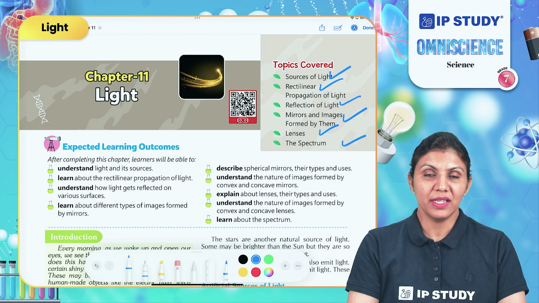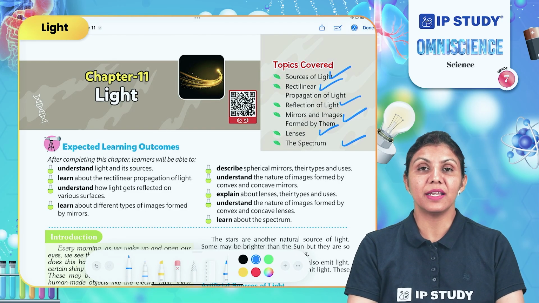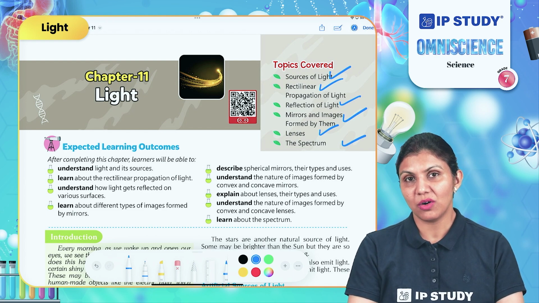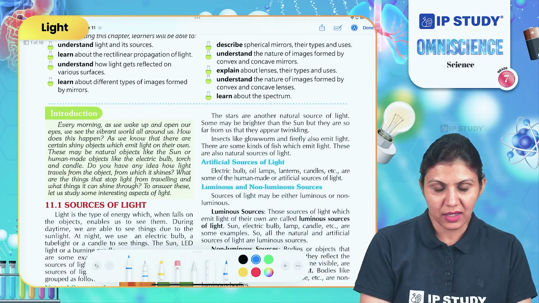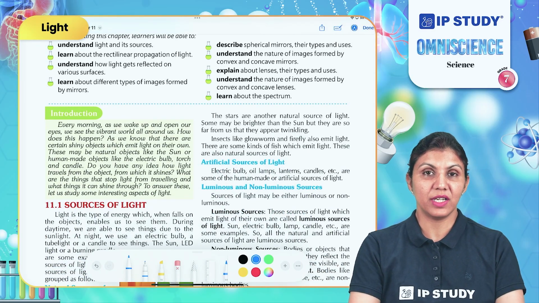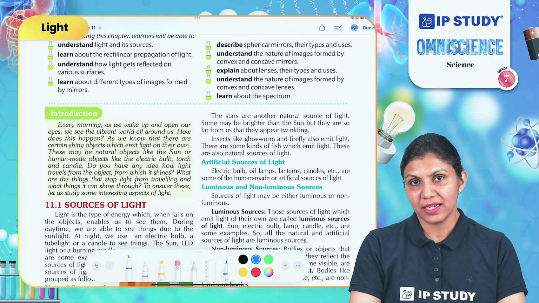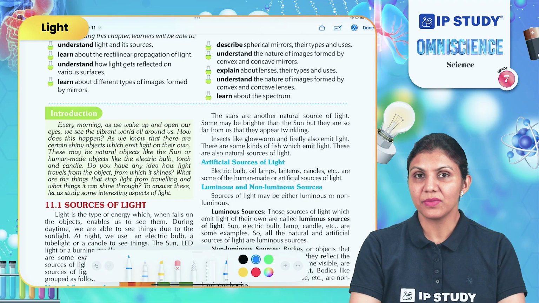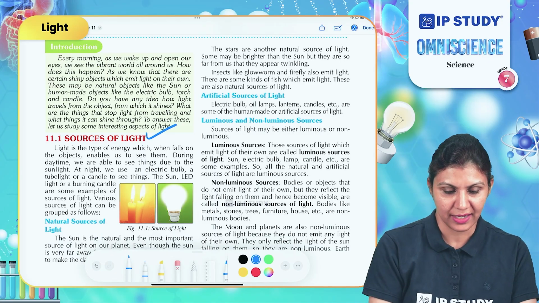The light can be the daylight, meaning the light from the sun, or it can be from any other source like a bulb, a torch or a candle. So, first, depending on the type of light we are seeing around us, what is the source of these lights, we can group these sources as natural sources and artificial sources. So, let's discuss the sources of light.